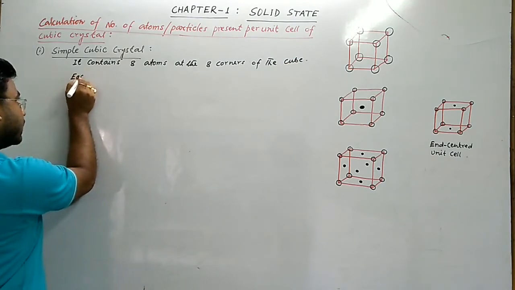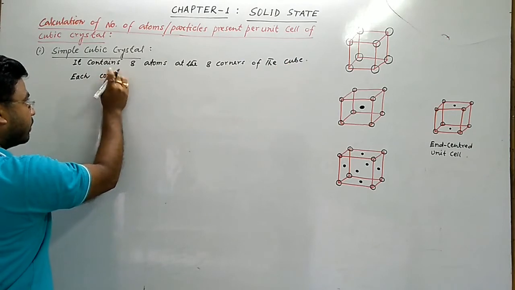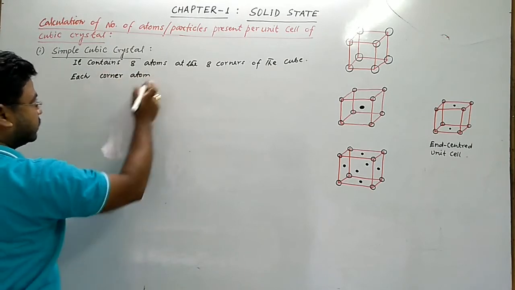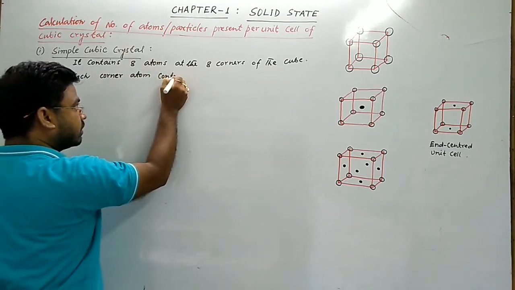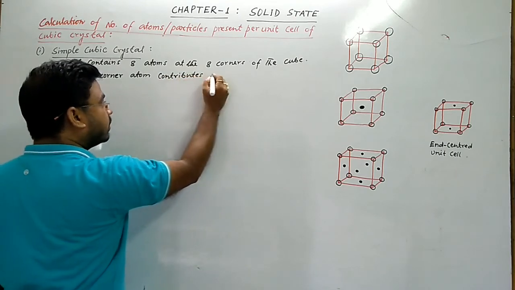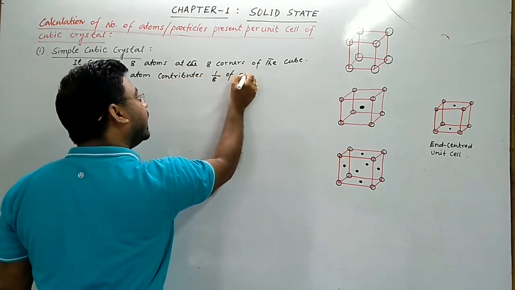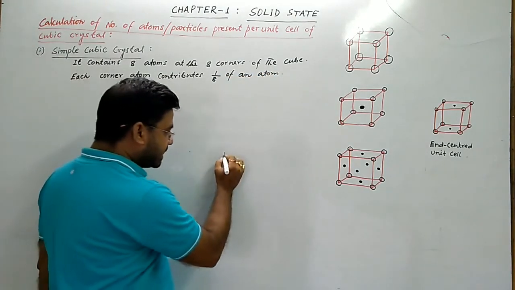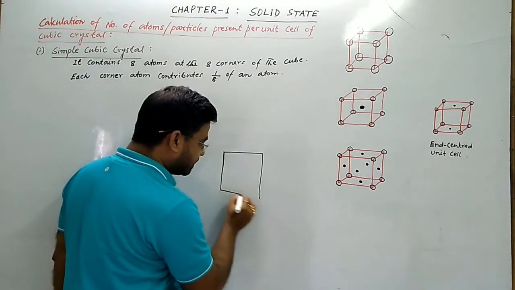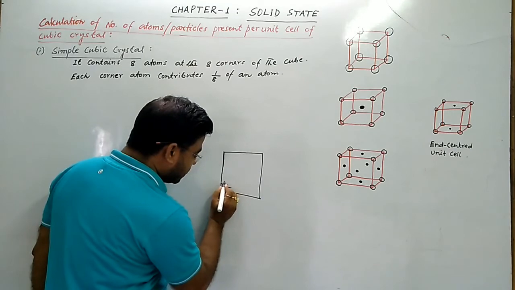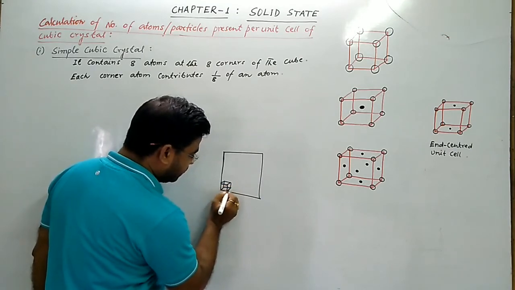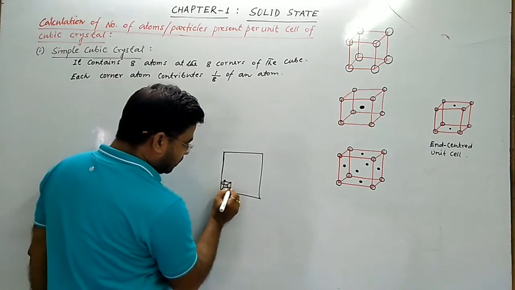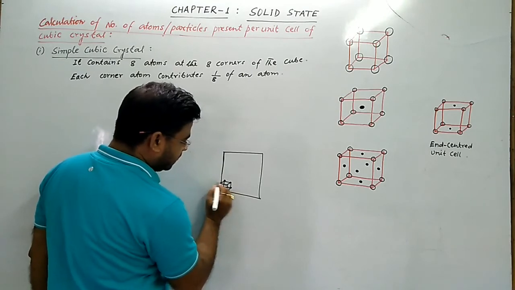Each corner atom contributes 1/8 of an atom. देखो एक कंप्लीट स्पेस दैट इसमें क्या होता है, इफ दिस इज अ कंप्लीट स्पेस दैट इज, so there is one cube, this is one cube, तो 8 atoms occupy 8 corners of the cube.